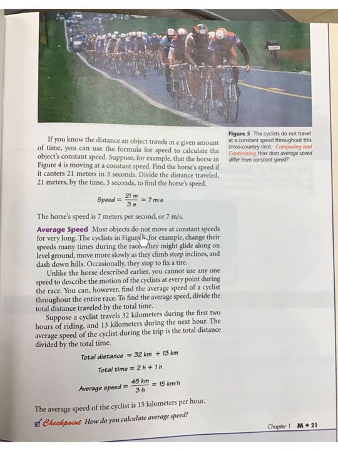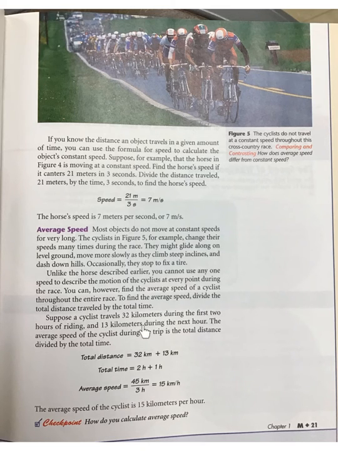Average speed. Most objects do not move at a constant speed for very long. The cyclists in figure 5, for example, change their speeds many times during the race. They might glide along on ground level, move more slowly as they climb up steep inclines, and dash down hills. Occasionally, they stop to fix a tire. Unlike the horse described earlier, you cannot use any one speed to describe the motion of the cyclist at every point during the race. You can, however, find the average speed of a cyclist throughout the entire race. To find the average speed, divide the total distance traveled by the total time.